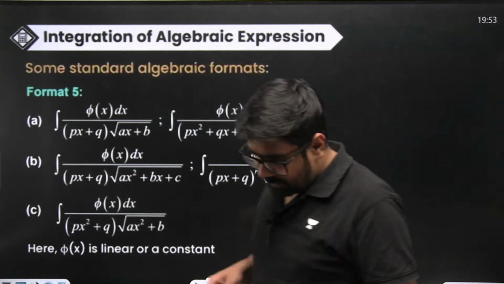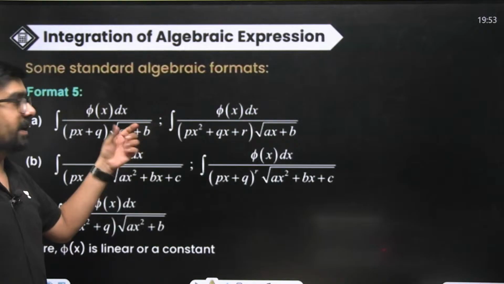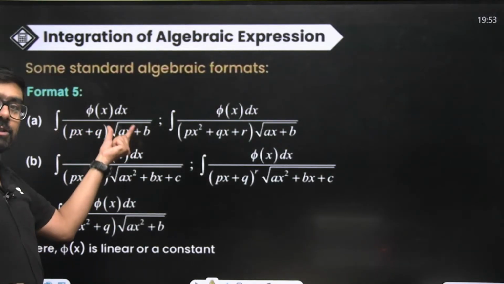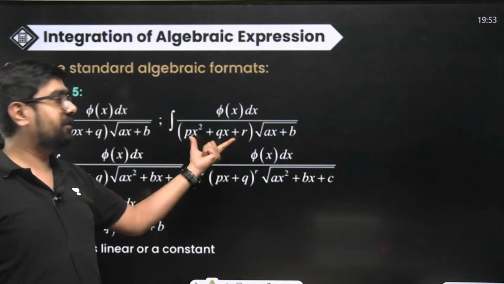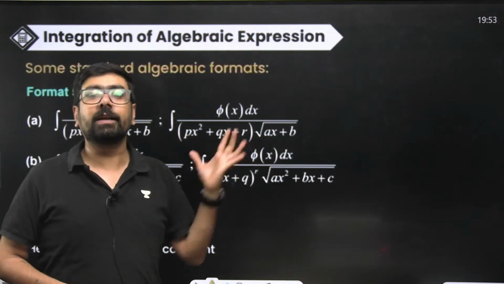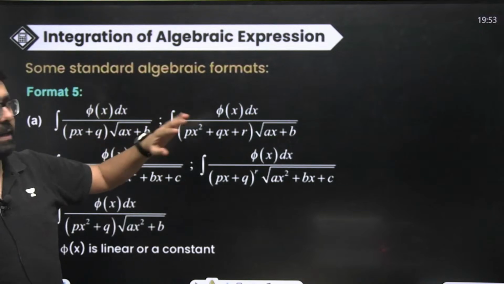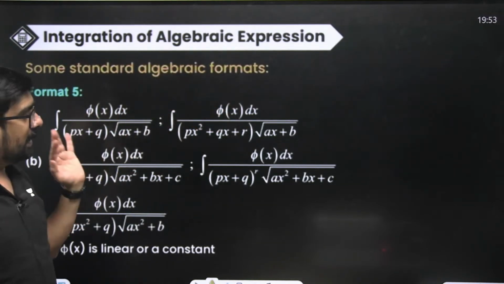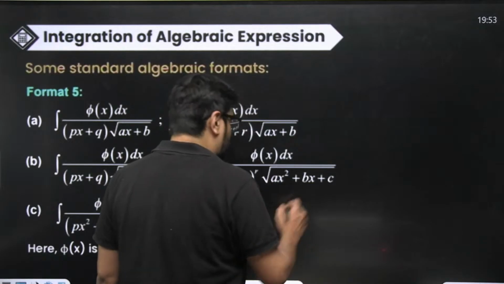Now here, whenever you see these types of formats, in the denominator if you see a linear and square root of another linear multiplied, or in the denominator a quadratic and square root of a linear multiplied, and in the numerator you might have a linear or a constant, in this case there is a specific strategy. The substitution is specific.